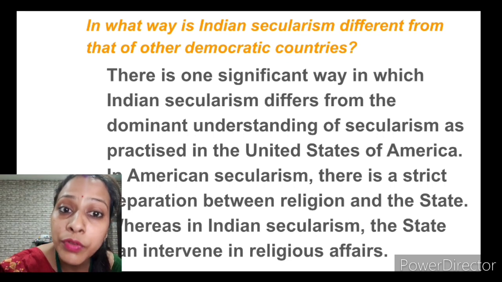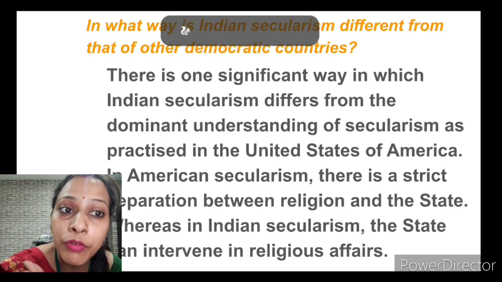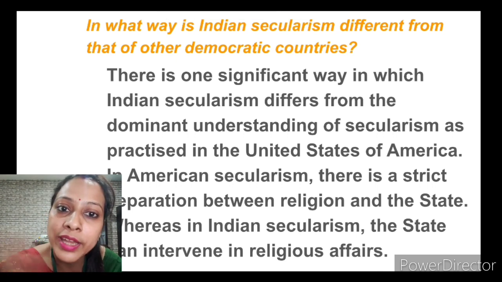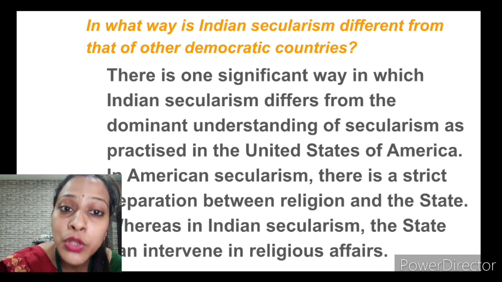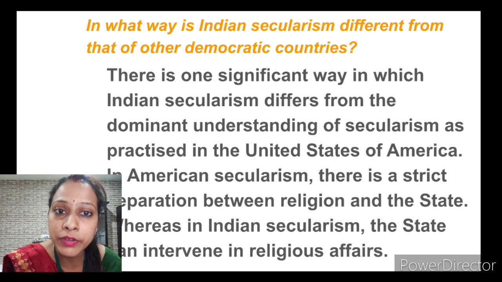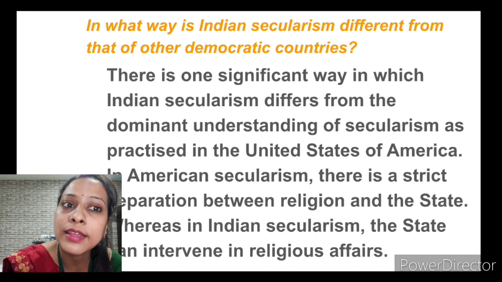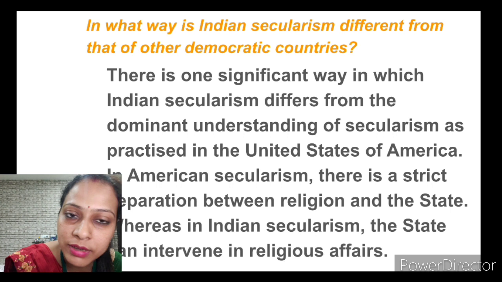But in case of USA, it is strictly followed that there is no intervention of state or religion in each other's affairs. Okay. So here you can read the paragraph that there is one significant way in which Indian secularism is different from the dominant understanding of secularism practiced in USA, which is also a democratic country.